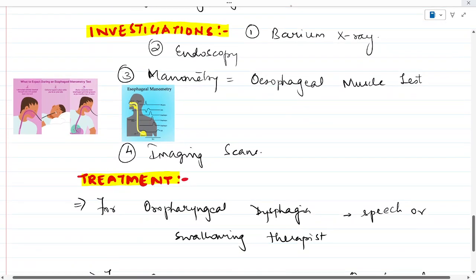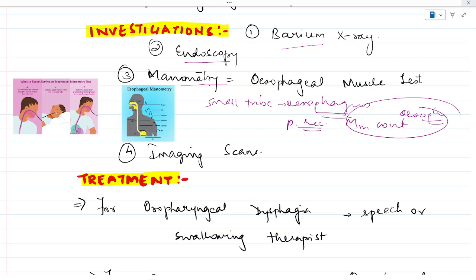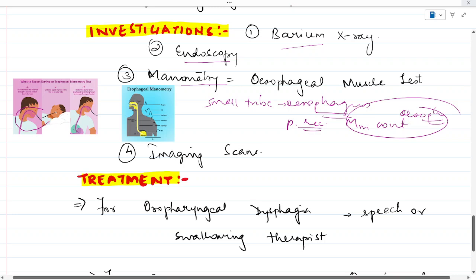If we see the investigations in case of dysphagia, first is barium X-ray, second is endoscopy. Now this is a test specifically called the esophageal muscle test or manometry. What is done here is that a small tube is inserted into the esophagus and connected to a pressure recorder to measure the muscle contractions of the esophagus, specifically during swallowing. Here one can see very easily in the picture the lubricant-inserted catheter tube that has been inserted through the nose and is guided down to the stomach in the first picture.